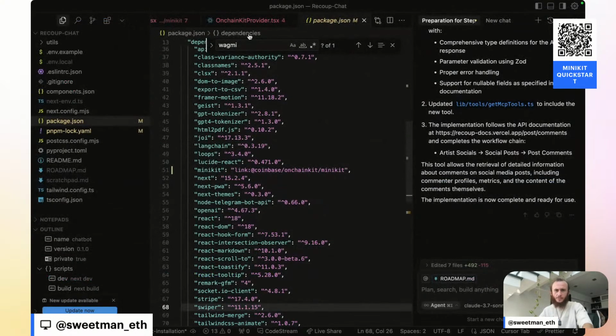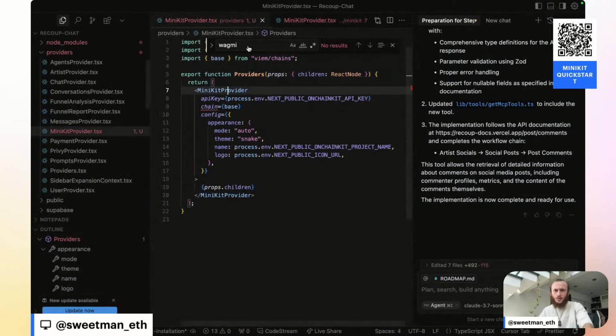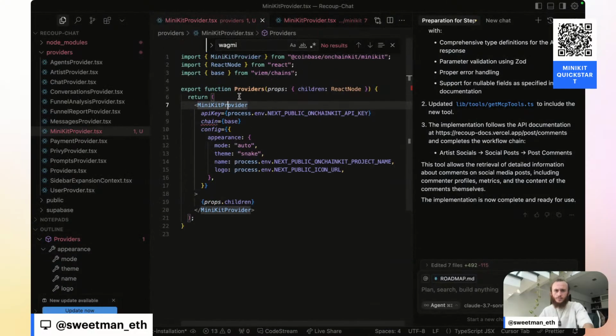Now that I've installed wagmi, let's go back to our MiniKit provider. And instead of from viem chains, let's try wagmi chains. And let's comment this out, comment it back in. We're still getting an error. And so let's add chain here as chain.